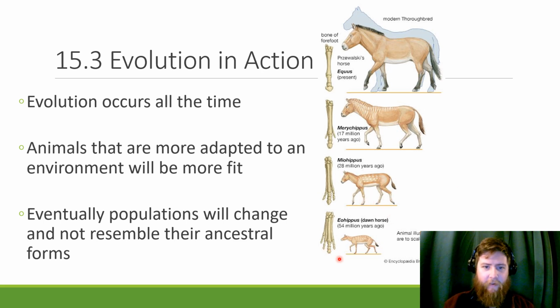So this guy down here, the Dawn horse, is the original ancestor to horses, we think. He's got these kind of toes. As horses have changed throughout the years, this is also the modern ancestor to zebras. But as they change, you can see that their foot changes, their size changes. They get from this forward-leaning posture to a higher head with a bigger neck. So this modern horse looks a lot different than this ancestral one.